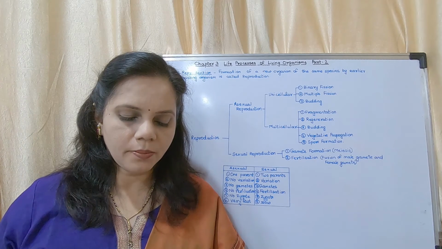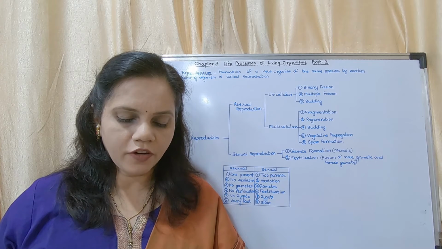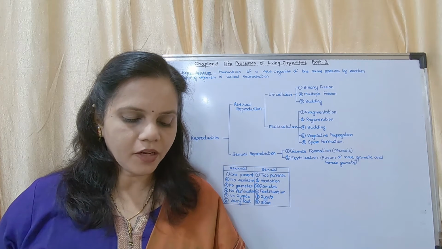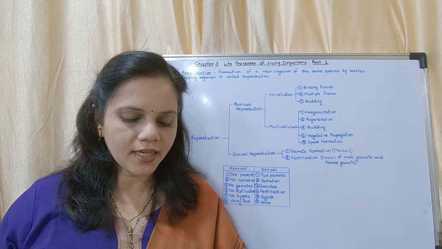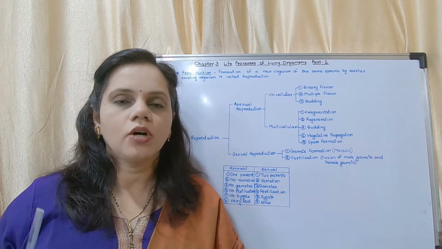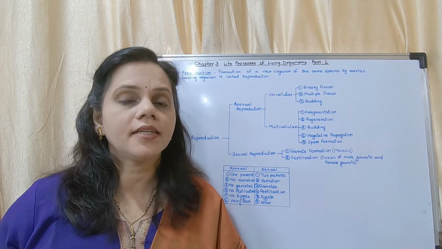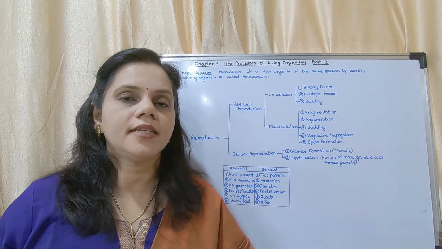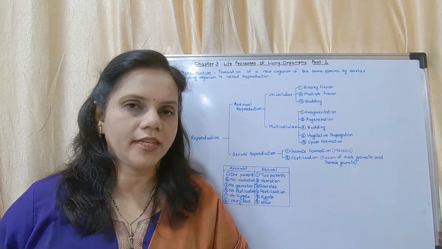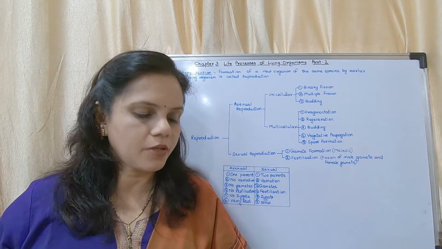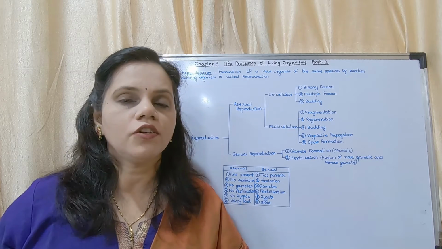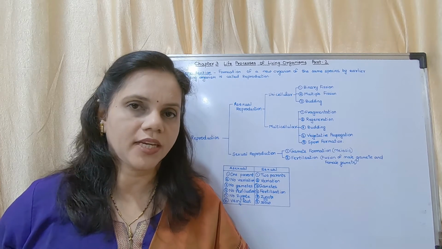What is the relationship between cell division and the formation of a new organism of the same species by an earlier existing organism? This is a longer answer. It is there in the notes; you may refer to the notes for that answer. So these are some of the questions which we have solved. You may write the answers in the textbook itself.